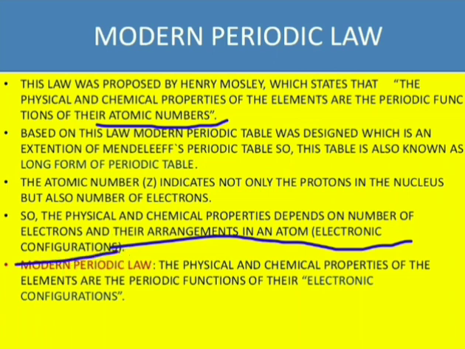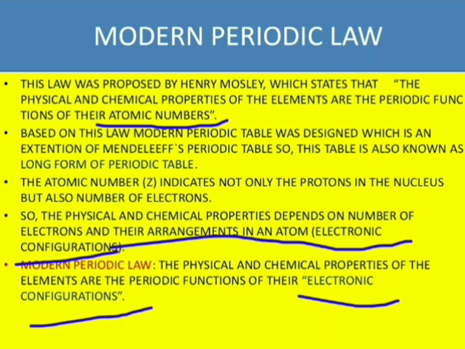So later he came to know that the physical and chemical properties also depend on the number of electrons and their arrangement around the nucleus in an atom. So based on that, he revised the modern periodic law, which states that the physical and chemical properties of the elements are the periodic functions of their electronic configuration.